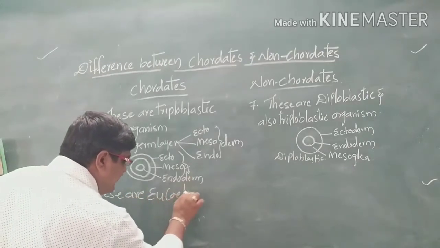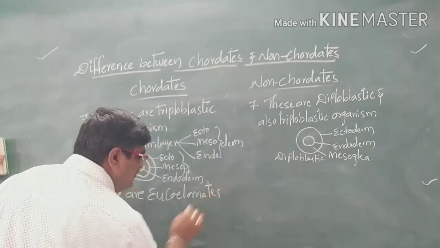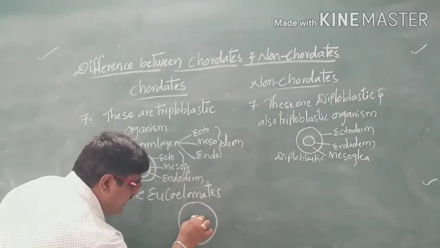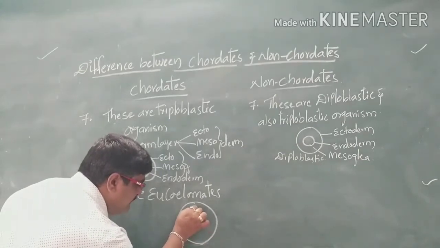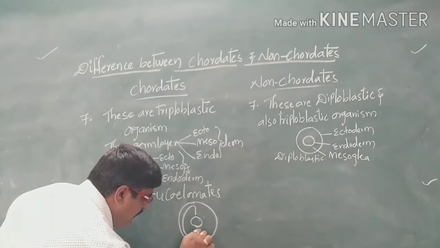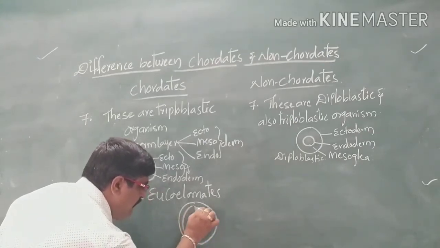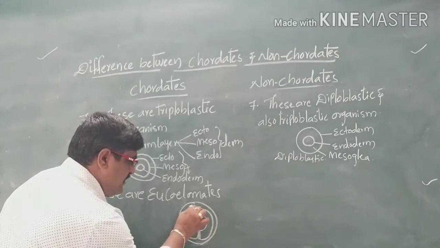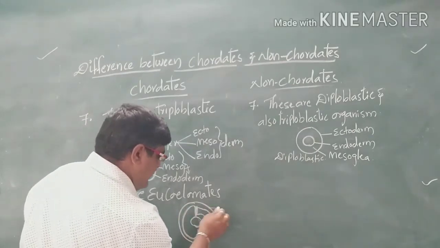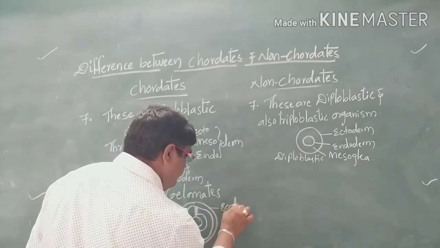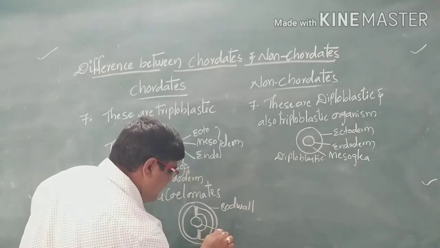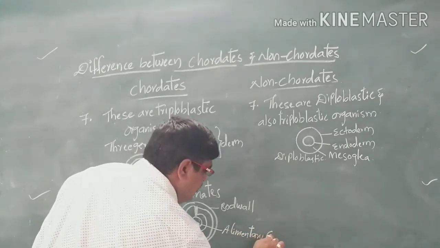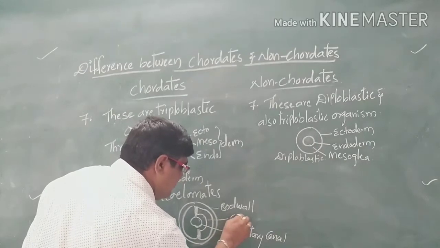These are eucoelomates. Eucoelomates means we have the alimentary canal, and between the outer ectoderm, the body wall, and the alimentary canal, there is a coelom.